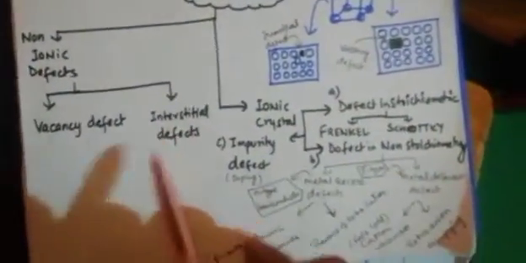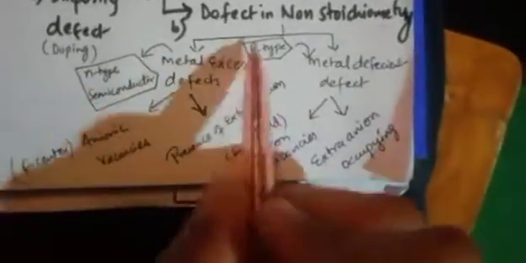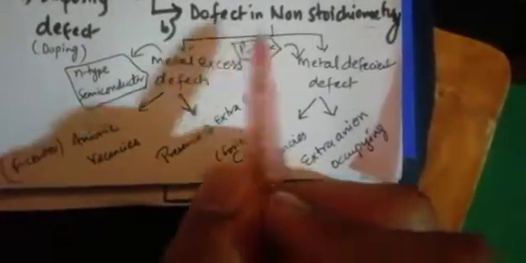So example is this. Now second is point defect in non-stoichiometric. So this we have done. Vacancy defect we did, interstitial defect we did, ionic crystal in stoichiometry we did. Now defect in non-stoichiometry. It is a little bit long and further divided into so many. First let's discuss about the types.